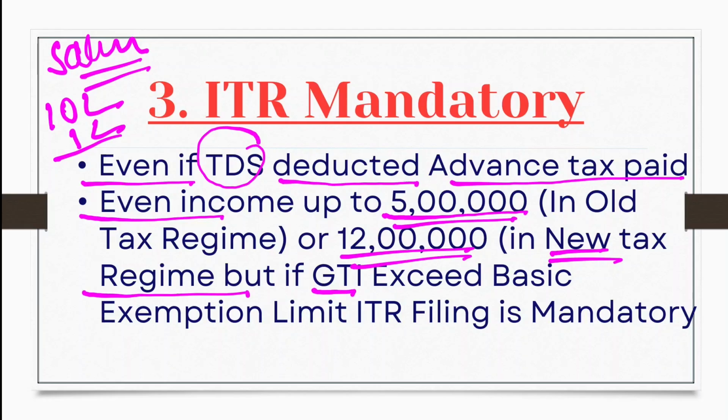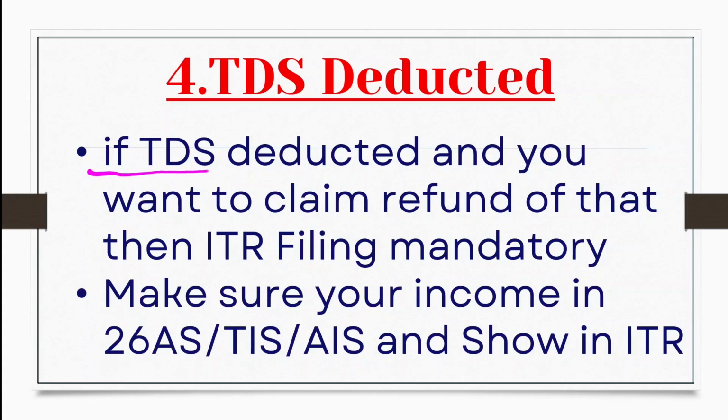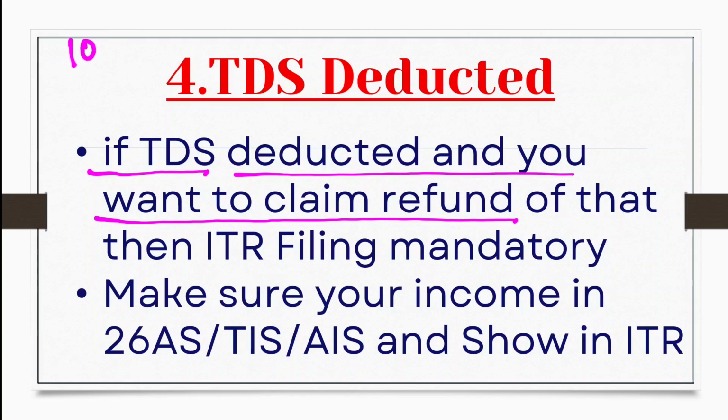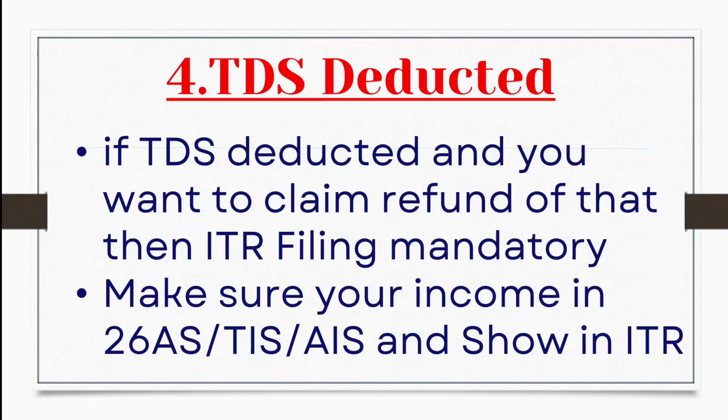But if your gross total income exceeds the basic exemption limit, which is 2,50,000 rupees in the old tax regime and 4 lakh rupees in the new tax regime, ITR filing becomes mandatory. So make sure to file your ITR. One more condition: if TDS has been deducted and you want to claim that refund, as I told you, in 10 lakh rupees income, 1 lakh TDS has been deducted, but there is no tax up to 12 lakh rupees. So if you want to take this TDS refund in your bank account, then ITR filing is mandatory, and make sure you show all the income which is showing in your 26AS, AIS and TIS.